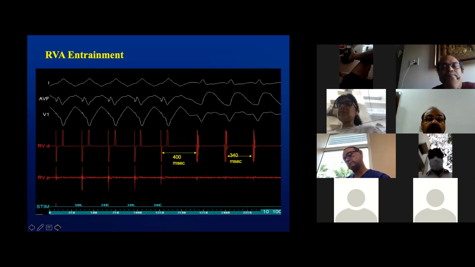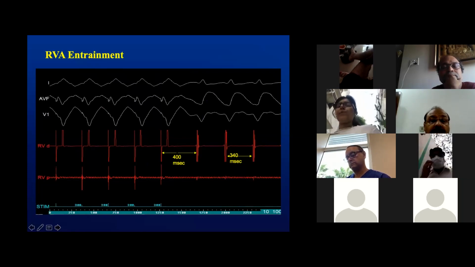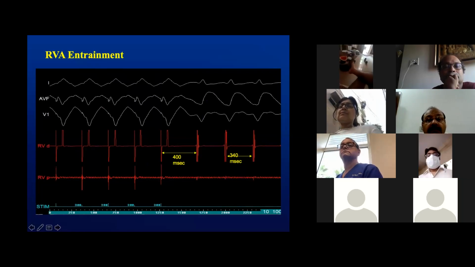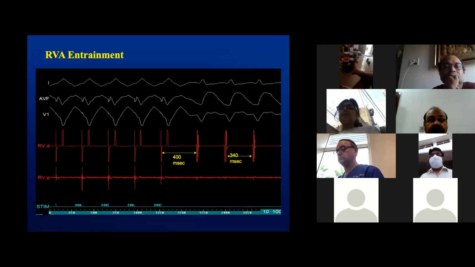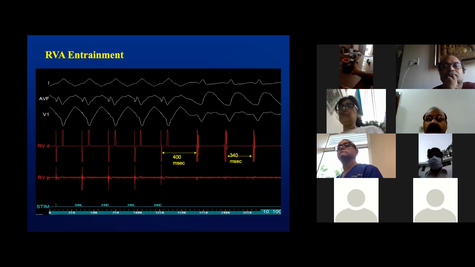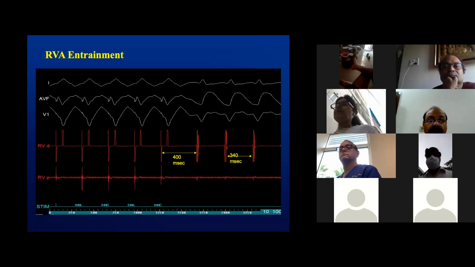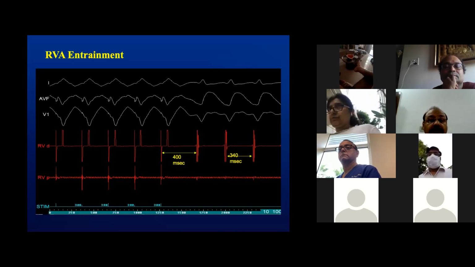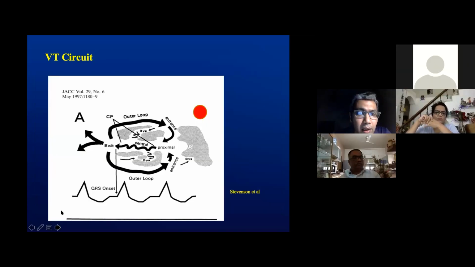There was capture. It seemed manifest, and the post-pacing tachycardia cycle length was around 60 milliseconds beyond the tachycardia. The post-pacing cycle length was 60 milliseconds more than the tachycardia cycle length, clearly suggestive that the RV was not a part of the circuit. We went ahead further to pace at around 360 milliseconds too, in order to document that at decreasing intervals, there was progressive fusion present, thereby confirming that this was a reentrant arrhythmia. In the VT circuit, the RV was pretty much outside the circuit, not present at all.